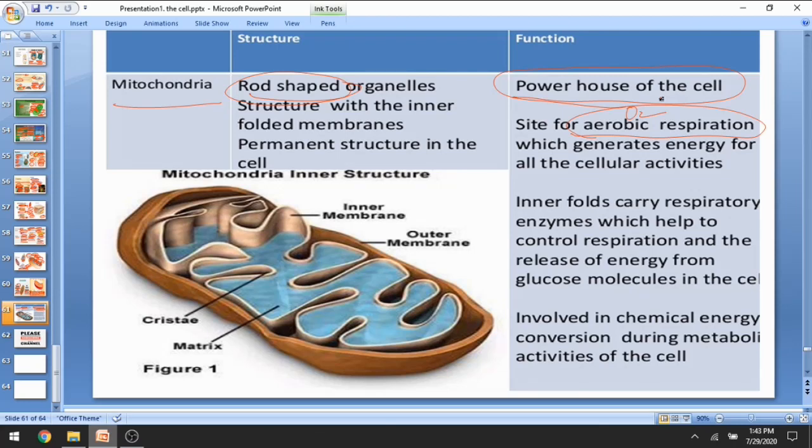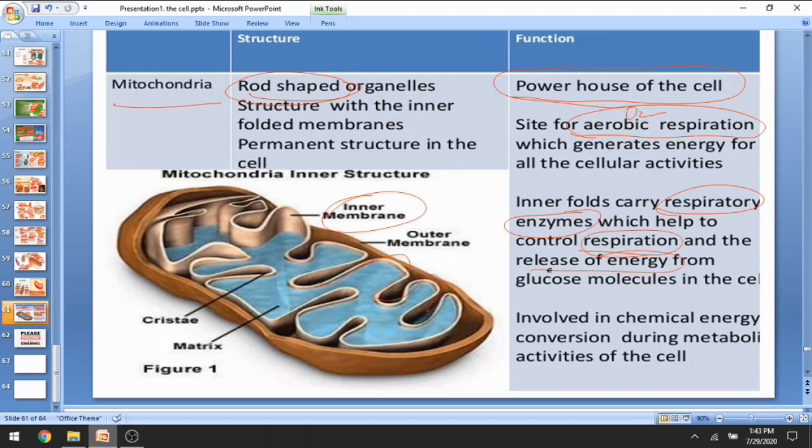Aerobic respiration is responsible for generation of energy. Energy will generate only in the presence of oxygen, and that is helpful for cellular activity. These inner folds carry respiratory enzymes, which help in controlling respiration and release energy.